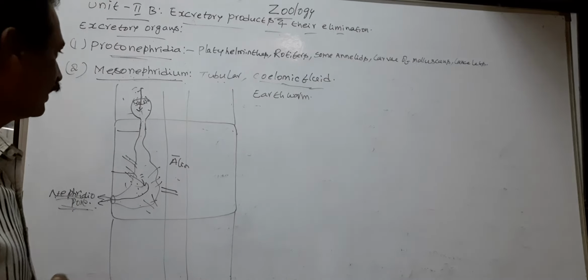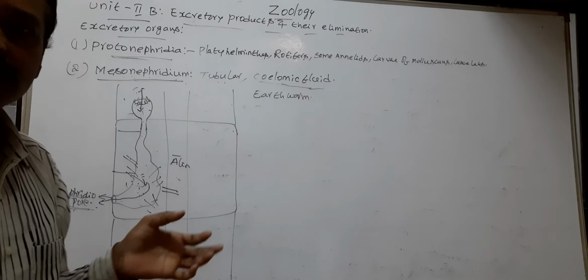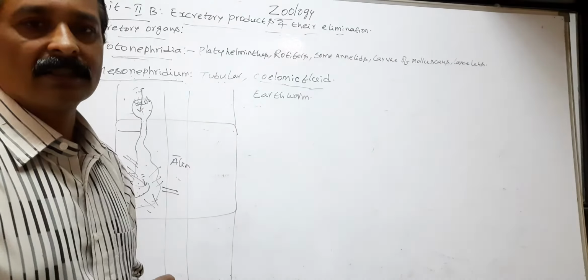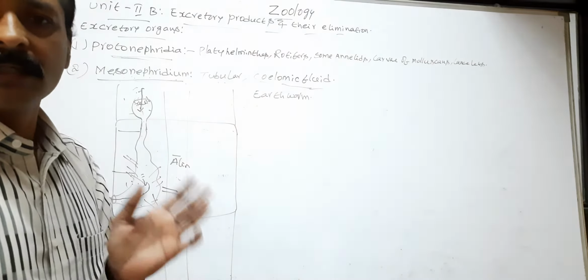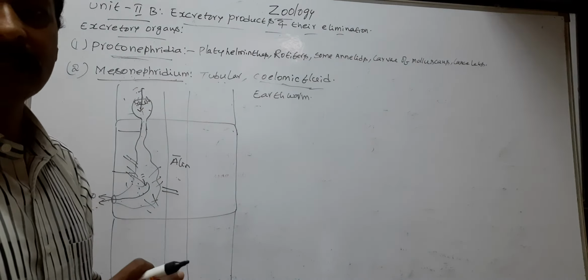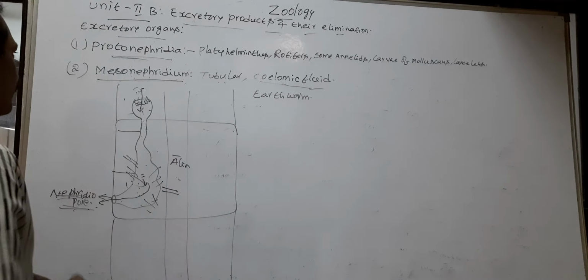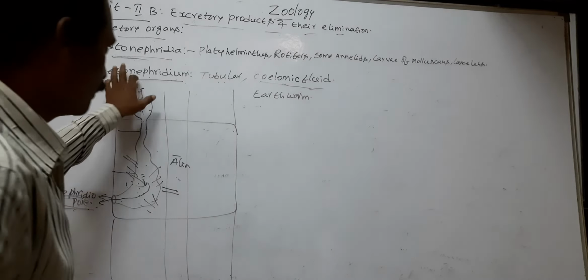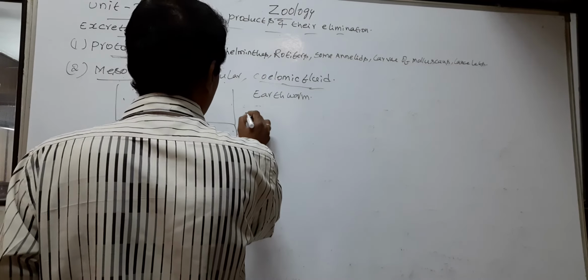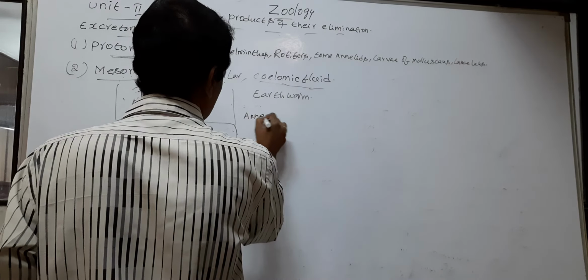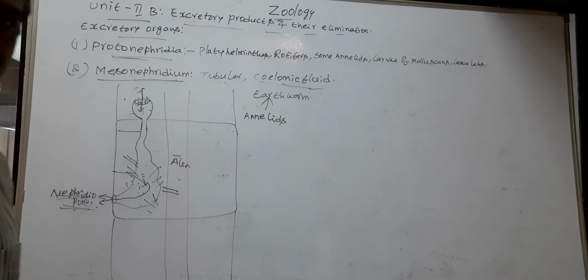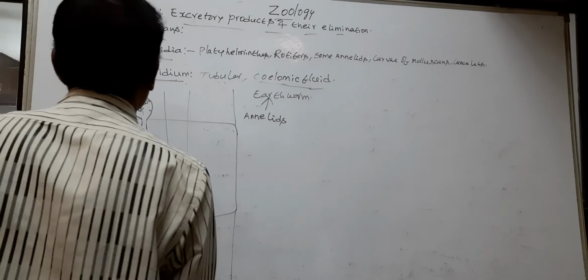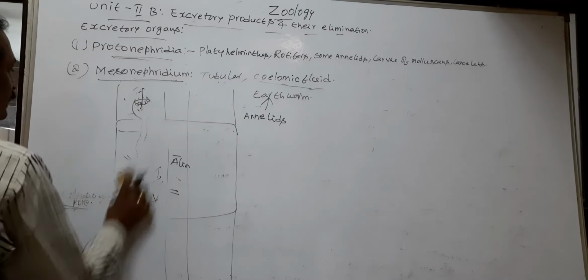The mesonephridium also helps in excretion and plays an important role in water and ionic balance in the body. So these mesonephridia are found in annelids, for example, earthworm.